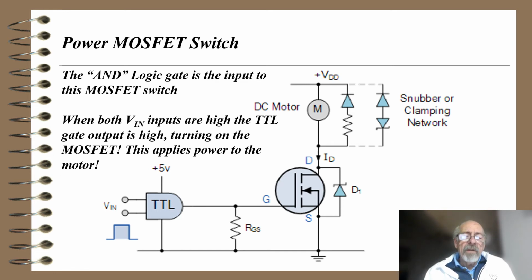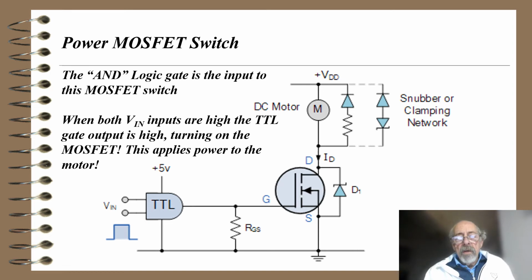Since this is an AND gate, the output will go high only when both inputs are high. That high output will go to the gate terminal. It'll cause a channel to be induced in the enhancement MOSFET shown there, and it'll cause a short from drain to source, which will actually cause the motor to run. So that's a power MOSFET switch.